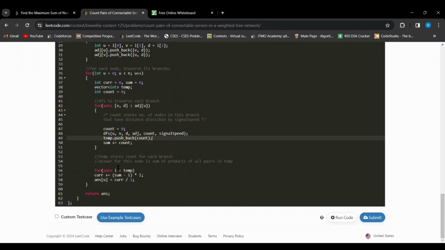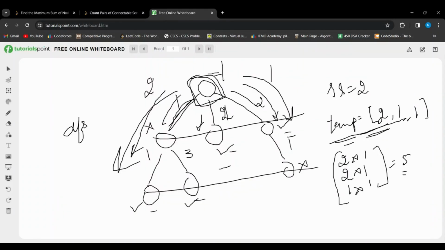Finally, when I come out of the loop, I have the temp vector ready with me. Now I traverse the temp vector to calculate the sum that is required. To do that, instead of manually going to each of the pairs, what I can do is take the sum of all of these elements, that's 4, and instead of 2 into 1, 2 into 1, 1 into 1, what I can do is 2 into 4 minus 2, 1 into 4 minus 1, 1 into 4 minus 1.